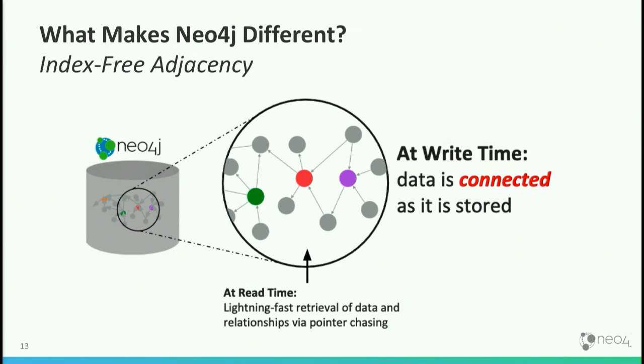As the storage engine writes that down to disk, you connect the data as it's stored. So every single node has a pointer, like an address, that points to an adjacent relationship, either in memory or on disk, which knows what node is connected at the other end, and this is bidirectional. And so I can find the node at the other end just by chasing a pointer.